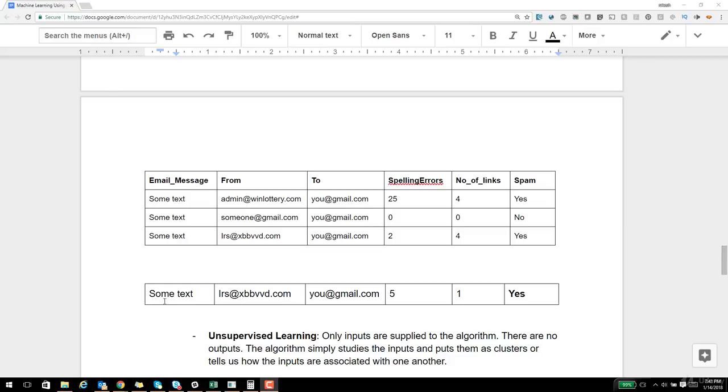So next time, if a similar input comes, it can try to predict whether it's a spam or not. So that is why this whole concept of input, the way the data is cleaned up as input, and the way that it needs to be supplied to an algorithm is very, very important.